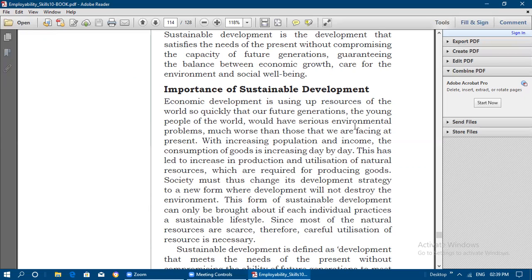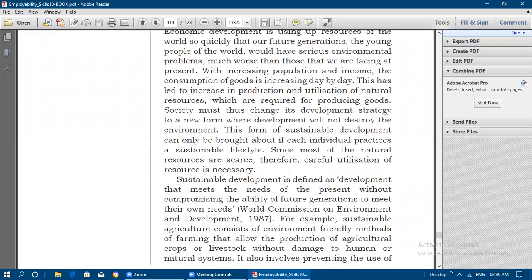So it led to an increase in the usage of natural resources which are required for producing goods. Society must thus change its development strategy to a new form, where the development will not destroy the environment. This form of sustainable development can only be brought about if each individual practices a sustainable lifestyle. If every individual, every person at home, is responsible for a sustainable lifestyle, only then can this form of sustainable development be brought about.